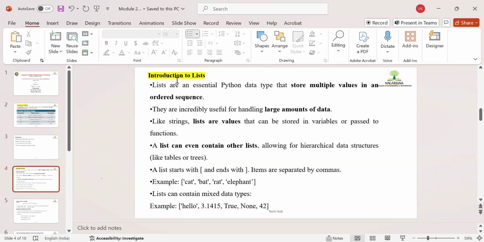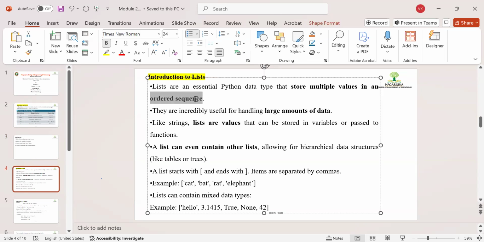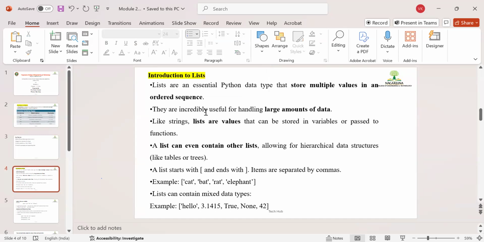So come to the point, introduction to list. The definition of list: lists are an essential Python data type that store multiple values in an ordered sequence. Keep in mind, this is a sequential data type which is used to maintain the data in an ordered manner. Sometimes in interviews they ask the question, list is what type of data type? You should tell them this is an ordered sequence data type. Order means you are organizing the data in order only. They are very useful for handling large amounts of data. This is the theory perspective, just read it.